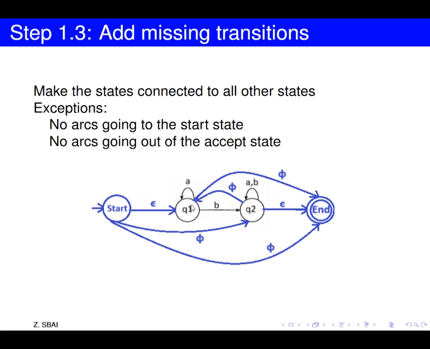We'll add another edge going to end, and we will put the empty set as a regular expression on this edge. Now for Q2, there's already an edge going to Q2 and an edge going to end. So we will add the missing arc, which is an edge going to Q1, and we will label this arc by the regular expression empty set.